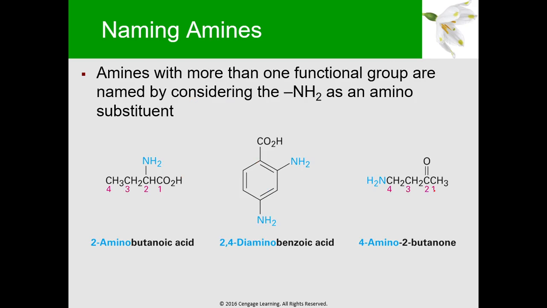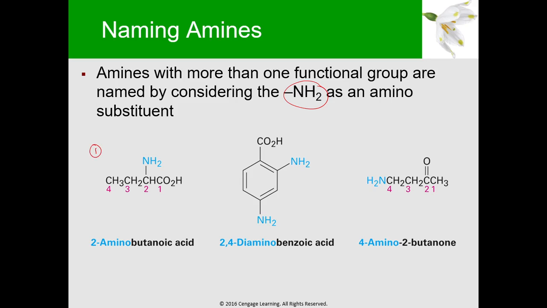Amines with more than one functional group are named by considering the NH2 as an amino substituent. So unlike our earlier case, where the name ended in amine, here we use the NH2 as the substituent. Okay? For this, we have three examples. Let's go with number 1.